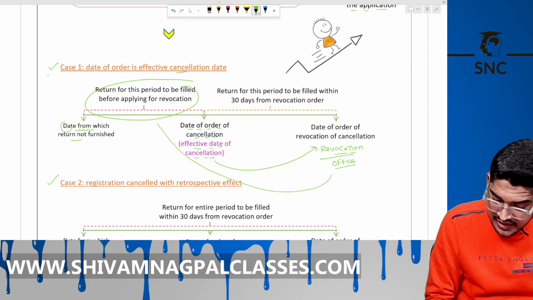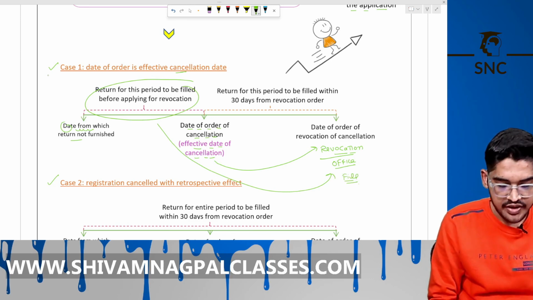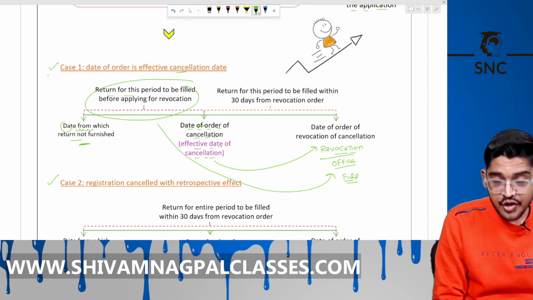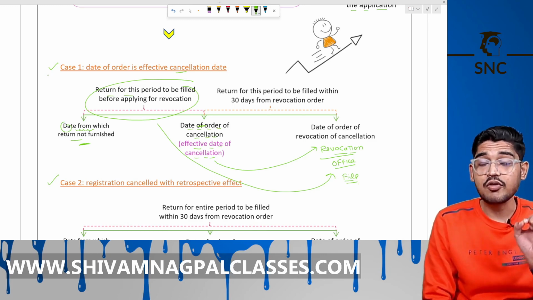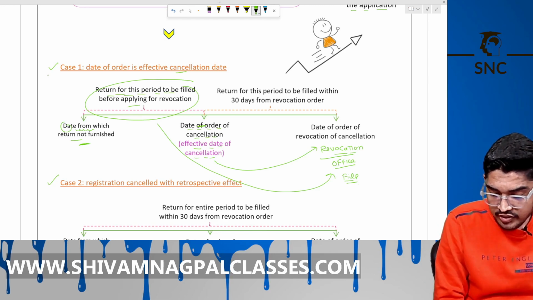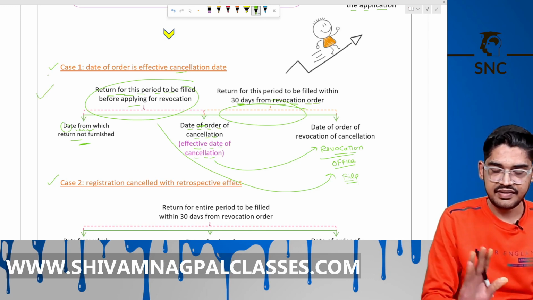Come to me only when you file these returns. Okay, from this period to this period. Return for this period to be filed before applying for the revocation. And for this period can be filed within 30 days from the revocation order. This is clear. Case 1 is clear.